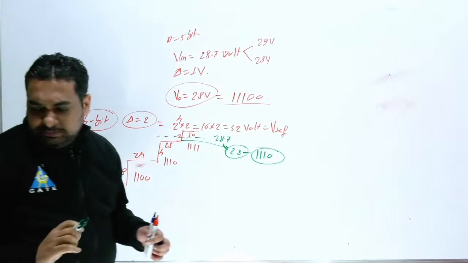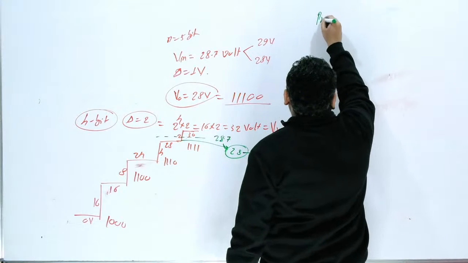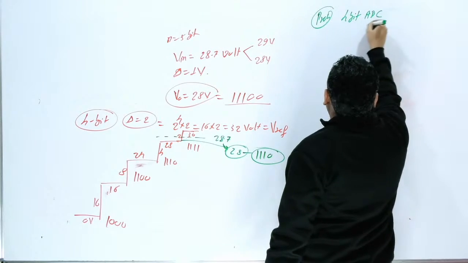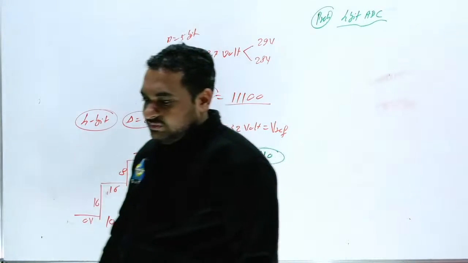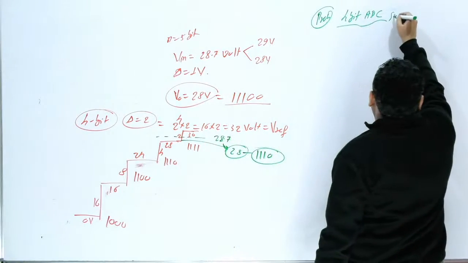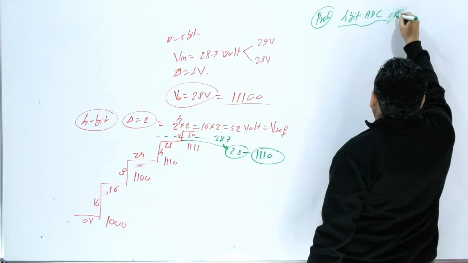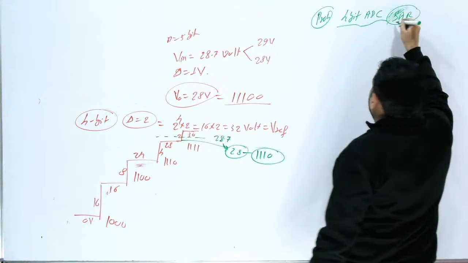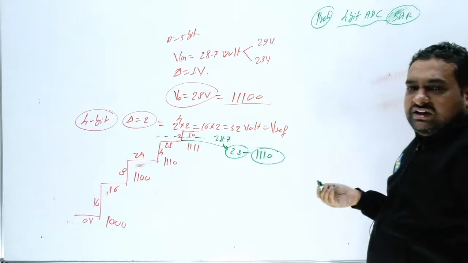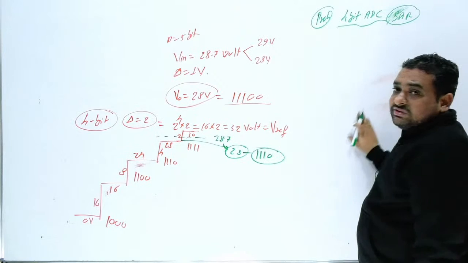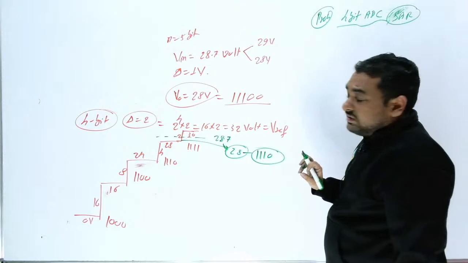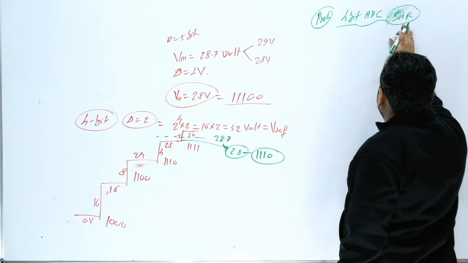They have given a 4-bit successive approximation ADC. Just note down here, this is a 4-bit ADC, it is successive approximation, and the full scale voltage is 15 volt. Successive approximation we sometimes write as SAR, successive approximation register. Remember, sometimes the examiner can write it in this way, so don't get confused. This is a 4-bit ADC with SAR.